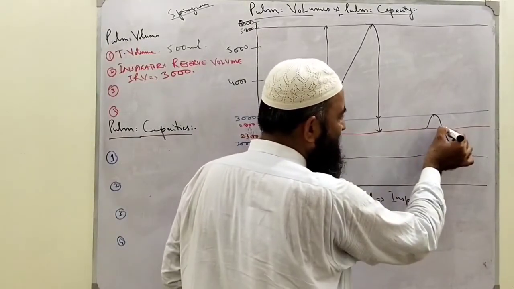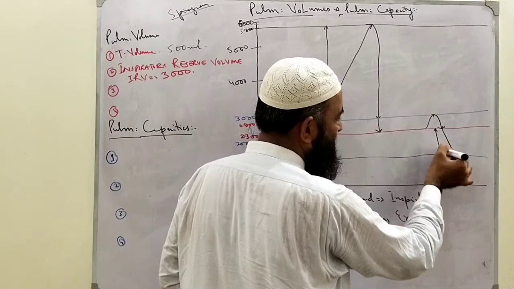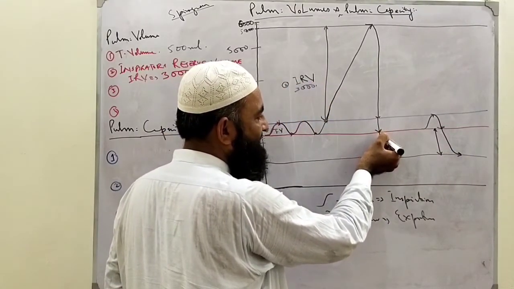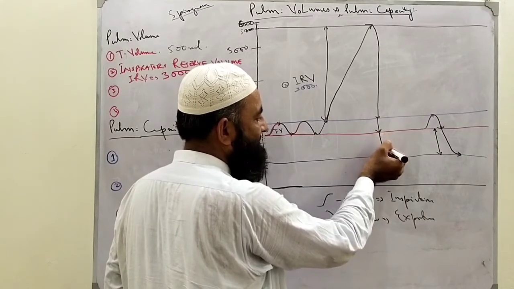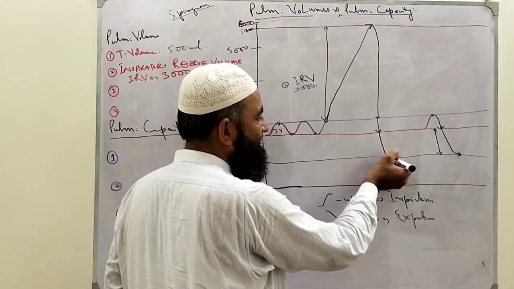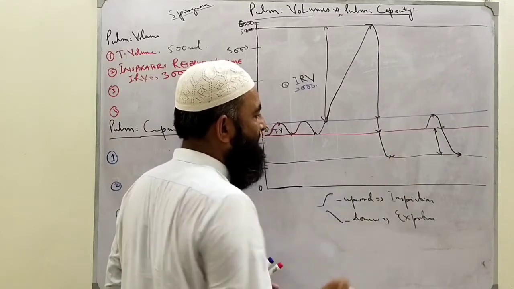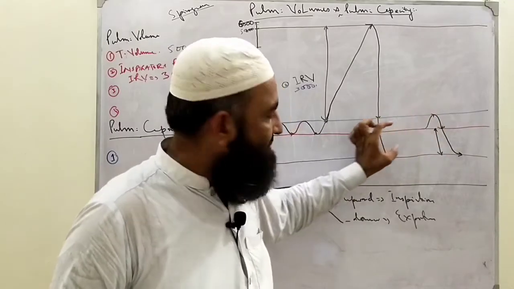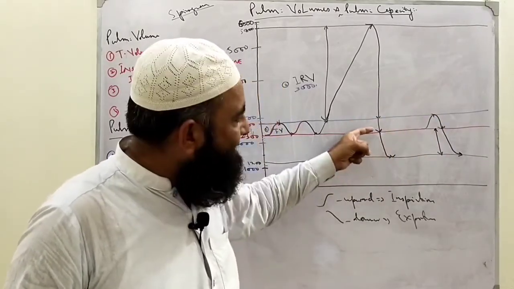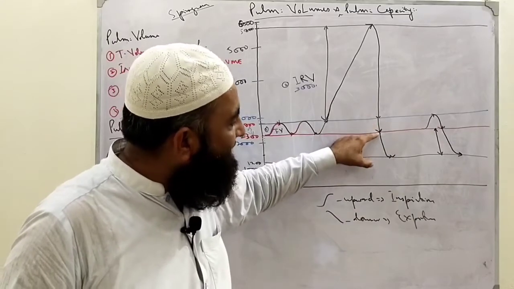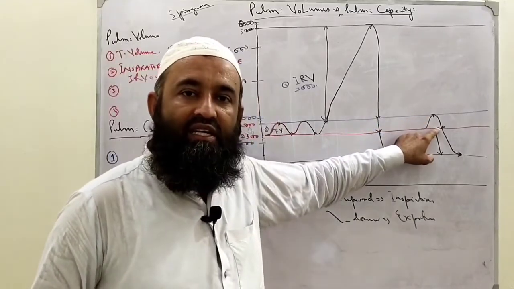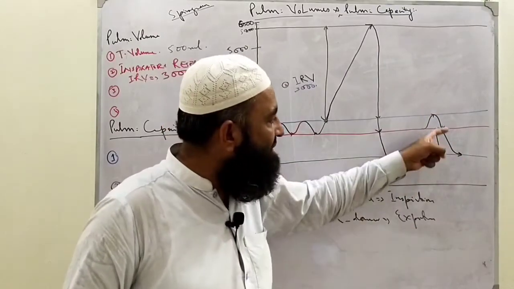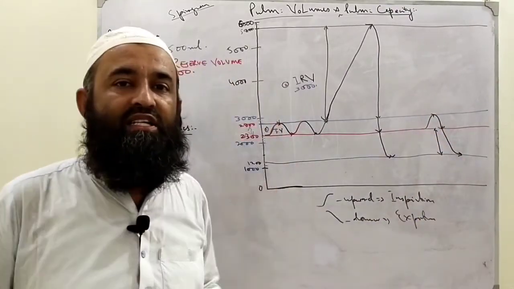Now this is how we will define this line from here to here. From here, this is the amount that can be expired after tidal expiration. We can expire up to this point. So this is the amount, and this point is the same. This is the amount of air expired after expiring tidal volume, with full expiratory effort.